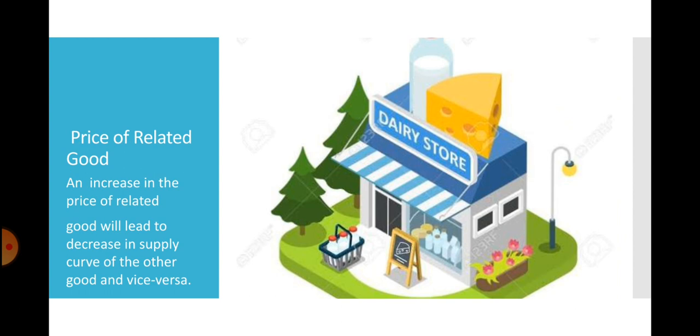Price of related good. An increase in the price of a related good will lead to a decrease in supply of the given good, and vice versa. For example, if the price of cheese increases, then it is more profitable to sell cheese, and thus supply of milk will decrease, and vice versa.